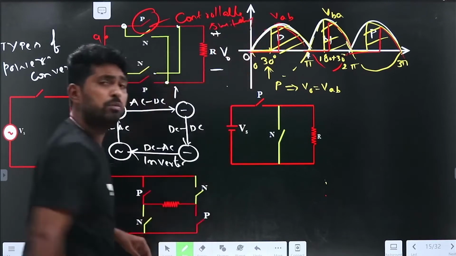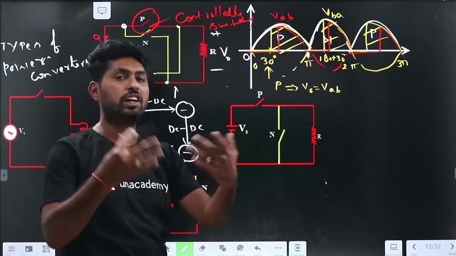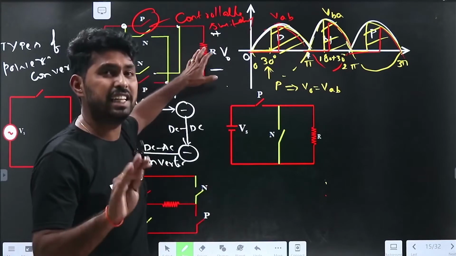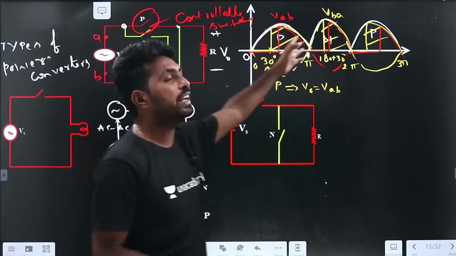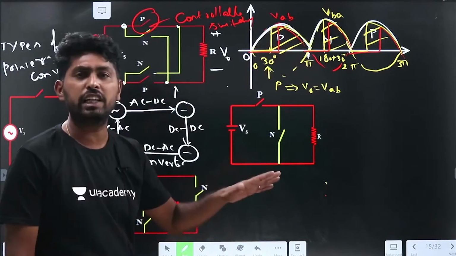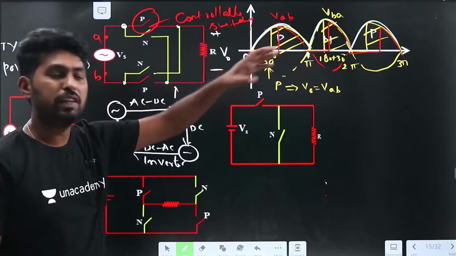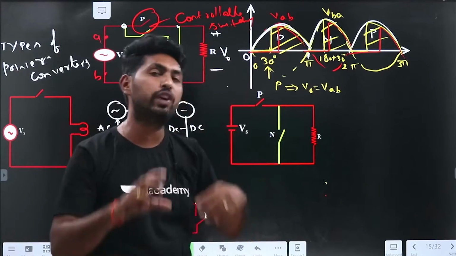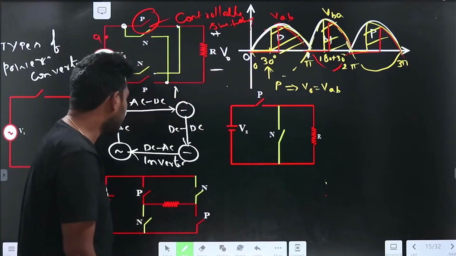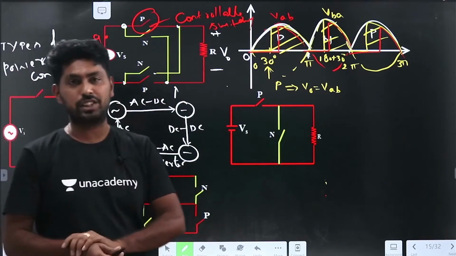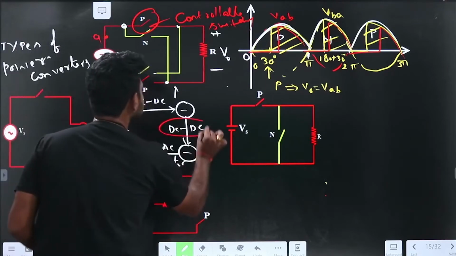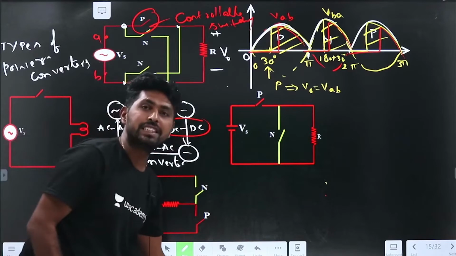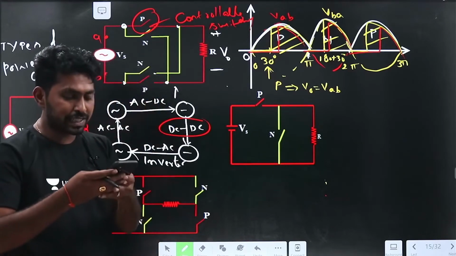We will discuss in module 1 clearly what all the controllable switches are. But at this stage, understand that if I am using a controllable switch, I can control the output voltage. That is about the rectifier. If you understand this, you can analyze any rectifier circuit. Now let us see the DC to DC conversion. So the second one is DC to DC conversion. So rectifiers is clear, right? Guys, rectifiers is clear.